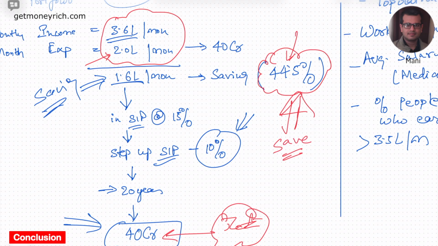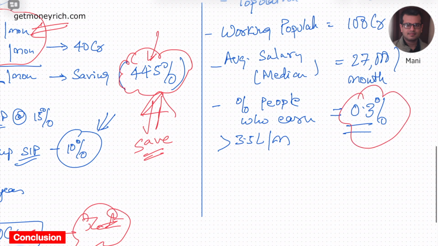So here the thing I want to highlight is, first of all, a person who spends about 2 lakh per month will need a 40 crore retirement corpus, but not everybody will be able to build a 40 crore corpus. To build a 40 crore corpus, they will have to earn 3.6 lakhs, and only 0.3% of the entire country's population earns more than 3.5 lakhs.